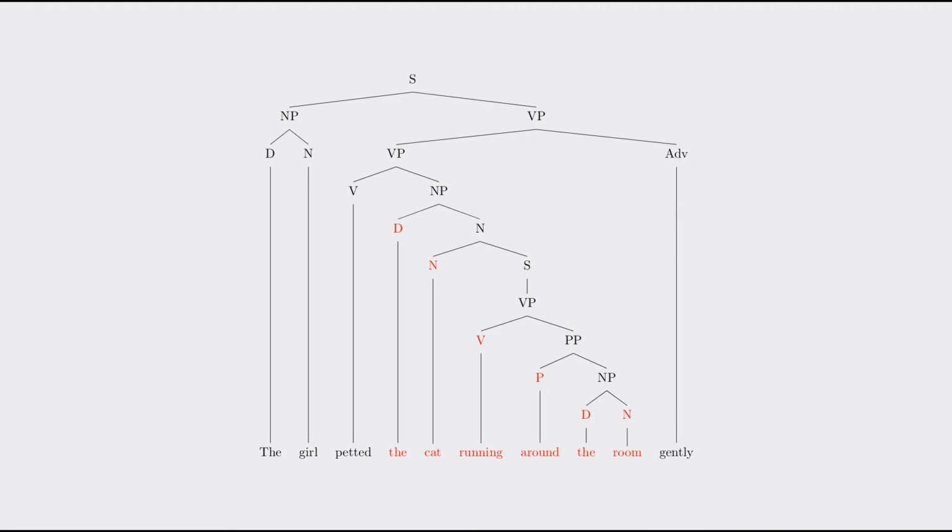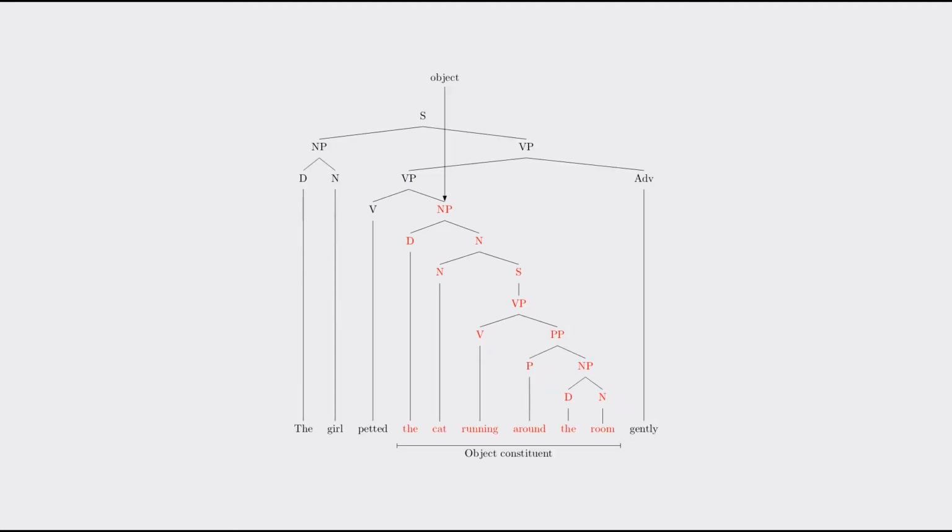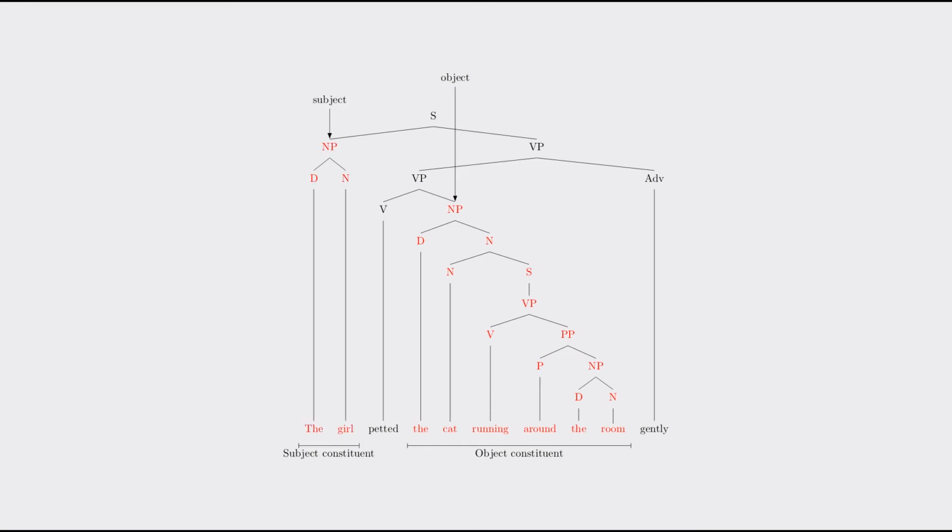What we can do is go up the tree, level by level, highlighting the nodes above each time. What happens is we eventually get to a level where only one node is highlighted and we stop. Notice that this node is the ancestor, great-grandmother in this case, of every word in the object and no other words. So we can use this node as the single label for all of the object words. If we also highlight the subject, you may notice something. Each converges onto just one node, an NP, and the position of that NP that defines the subject and object can be determined relative to the verb. The subject NP is the left sister of the topmost VP, and the object NP is the right sister of the V.